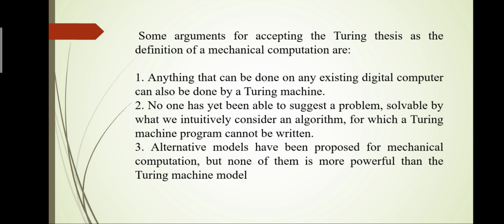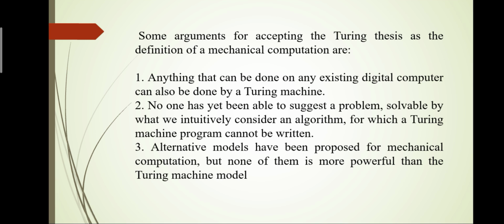The third and final argument is that alternative models have been proposed for mechanical computation, but none of them is more powerful than the Turing machine. Many models came up after the Turing machine model, and many scientists invented them, but none is more powerful.